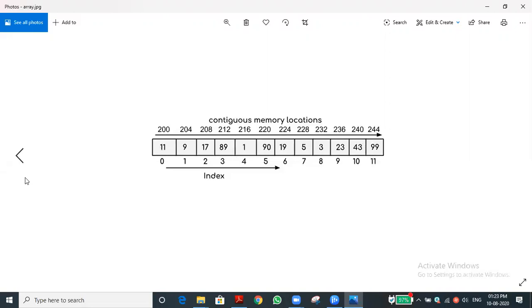Single dimension means only one row is there. There is no column. Column means first column, second column, but here there is no number of elements, only row wise. The 200, 204 and so on are the memory IDs, the memory allocation IDs of the data which we stored.